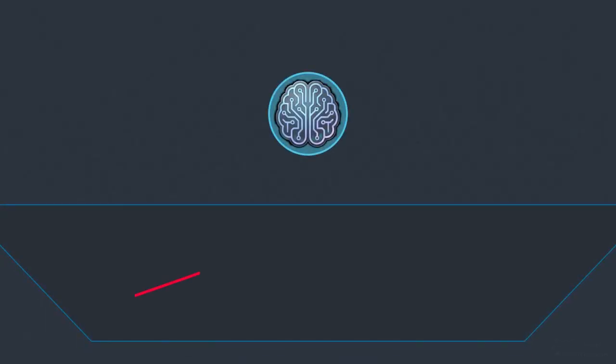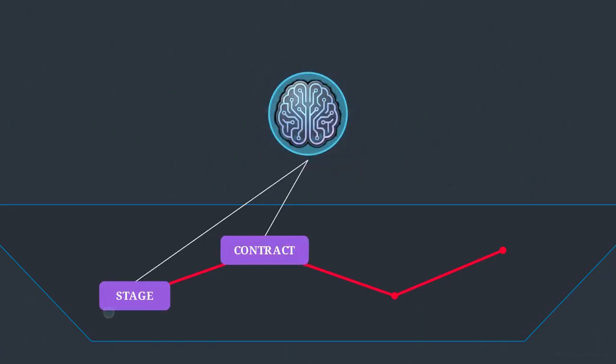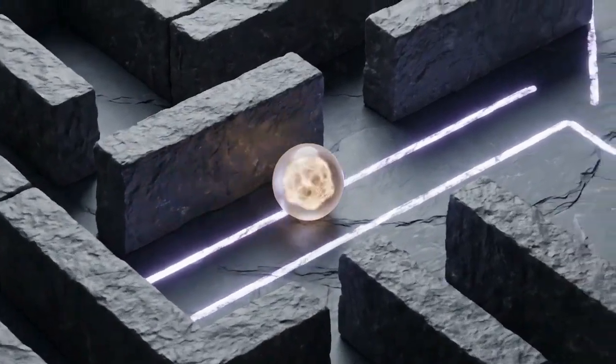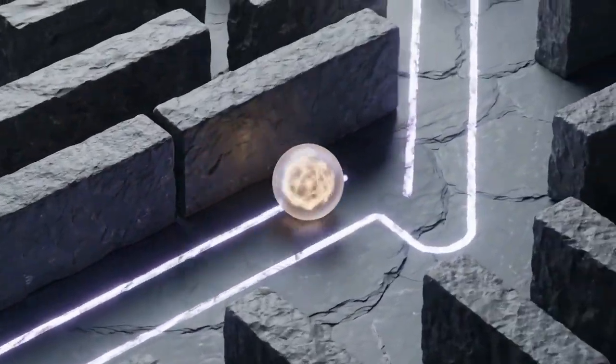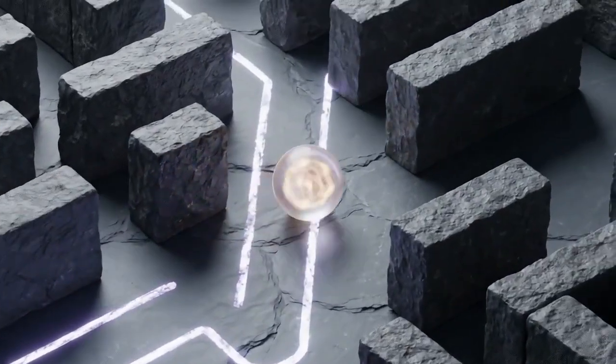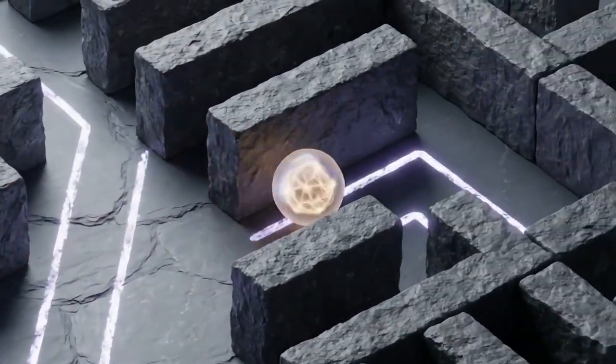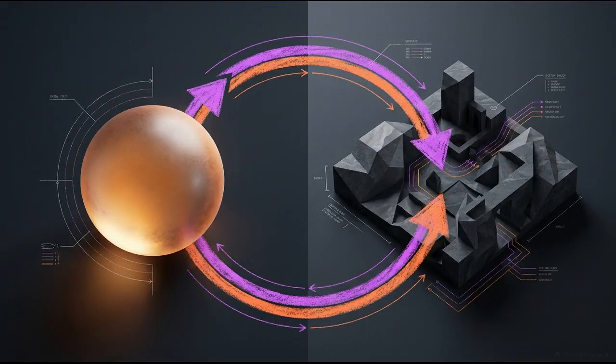Next, in component synthesis, a large language model authors targeted stage and contract configurations designed explicitly to exploit that exact diagnosed flaw. Finally, in verification, the new environment undergoes a fresh rollout test. It is only admitted to the training pool if it remains solvable. NRigor guarantees a closed-loop ecosystem. The environment dynamically evolves to expose the agent's active vulnerabilities.